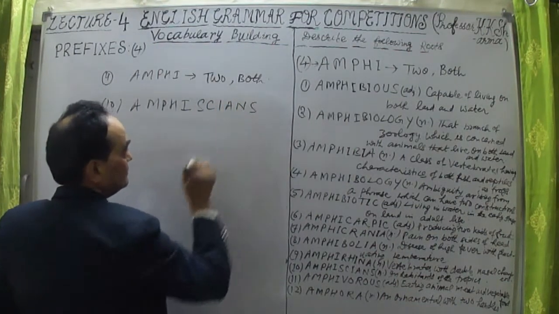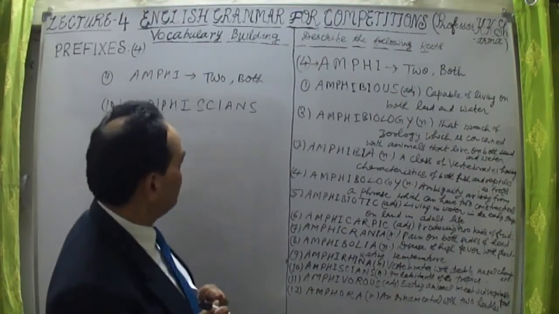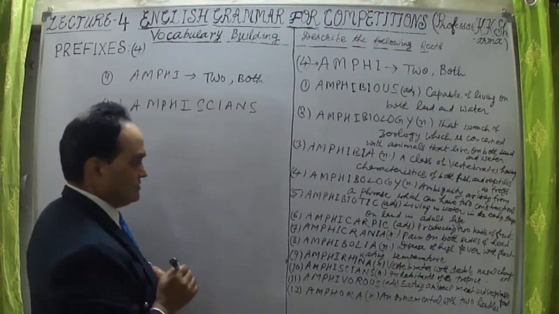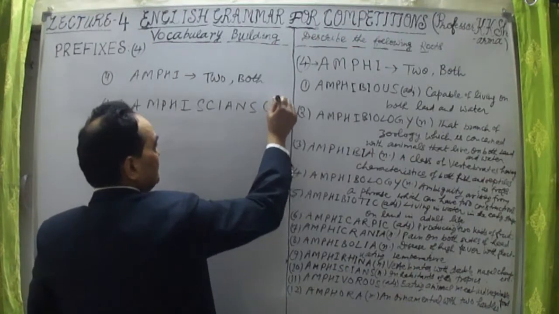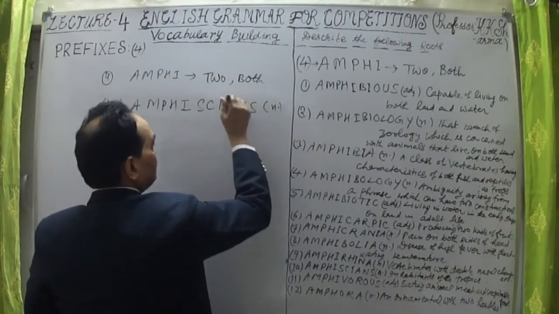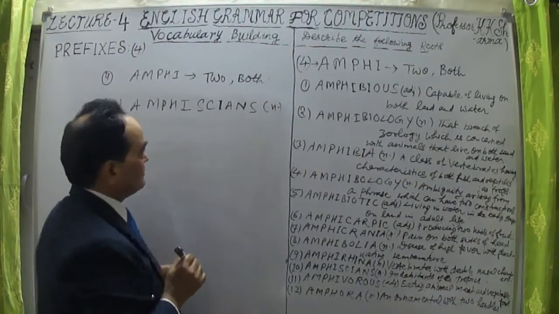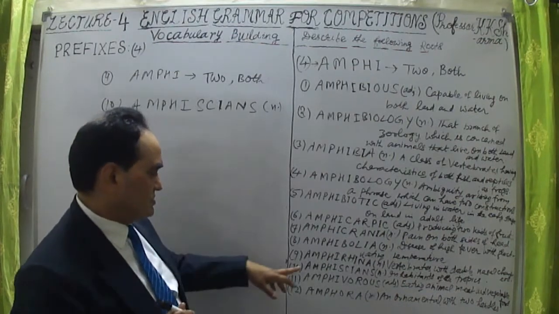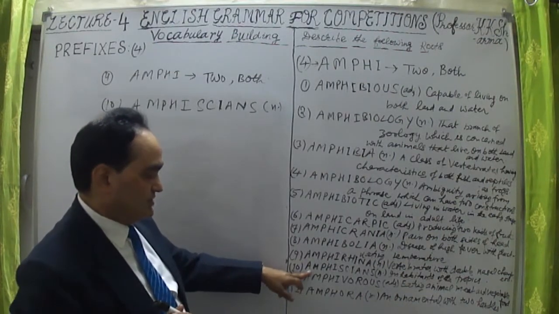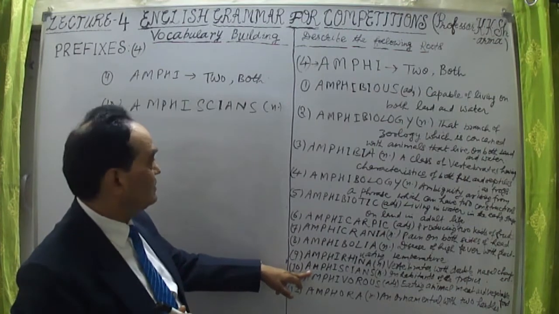S-C-I-A-N-S. Amphibians. It's a noun here. A-M-P-H-I, amphibians, S-C-I-A-N-S.